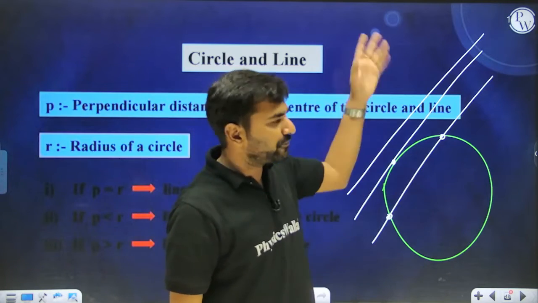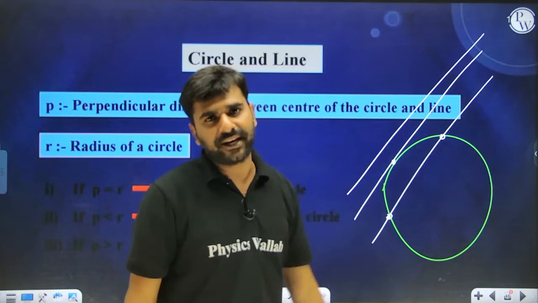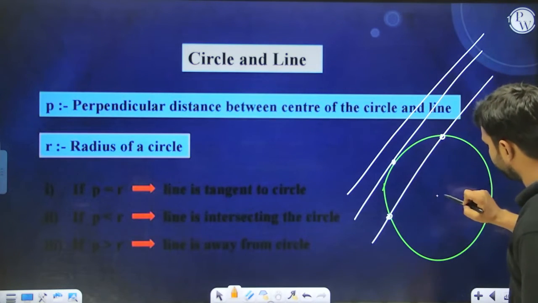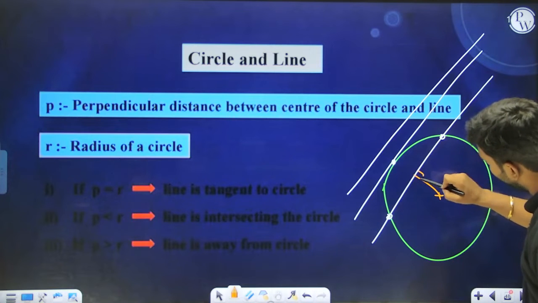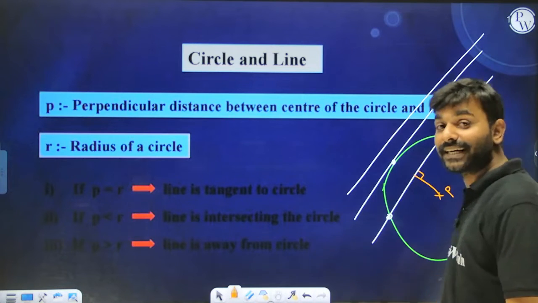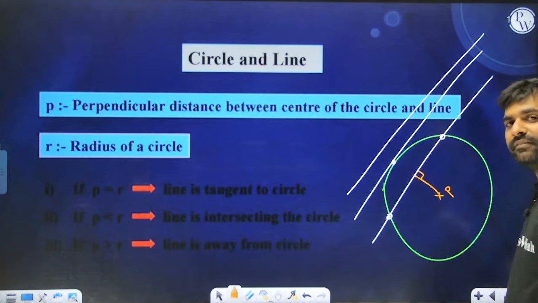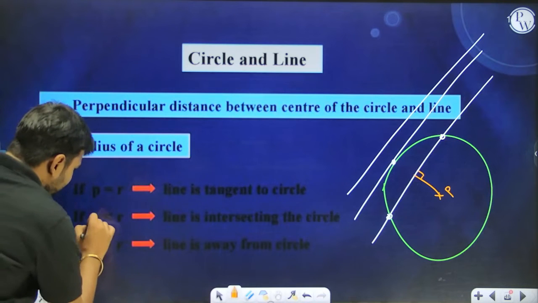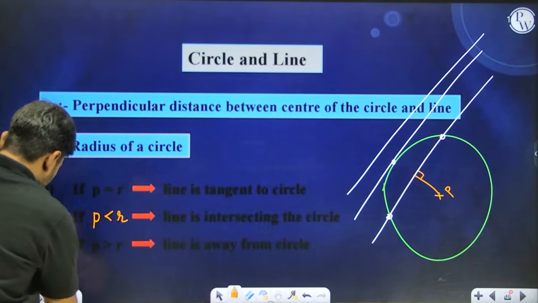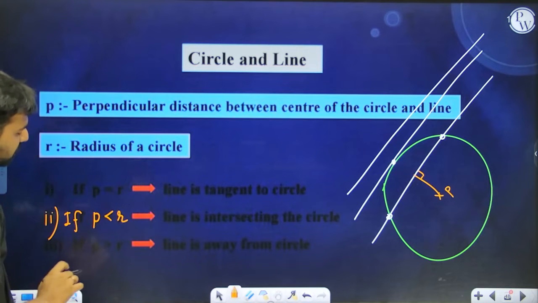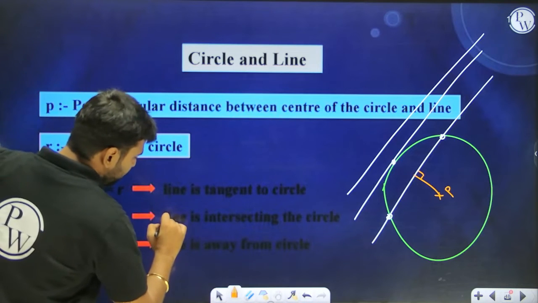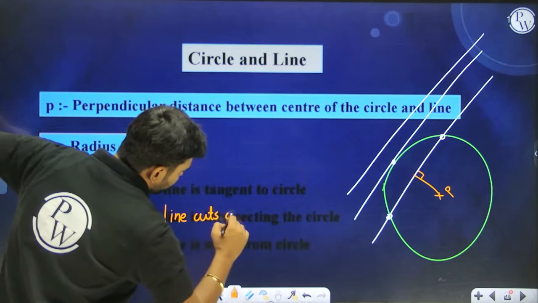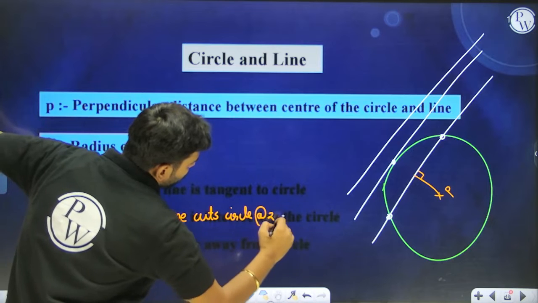Either the line will be away from the circle, or the line will be touching the circle, or the line will be cutting the circle at 2 distinct points. Now understand, over here is the center of the circle. If the distance between this line and the center of the circle is less than its radius, then can you say that the line will be cutting the circle at 2 distinct points? Okay, so if the perpendicular distance P is less than the radius of the circle, then we say that the line cuts the circle at 2 distinct points.